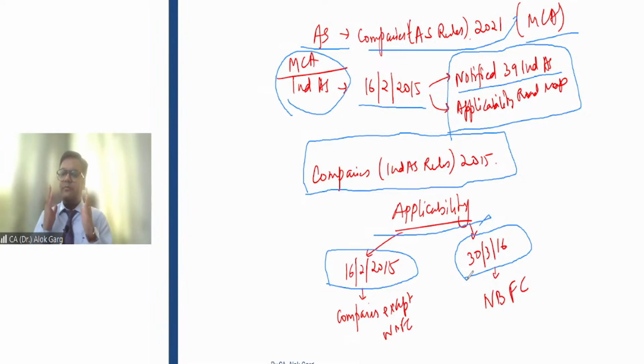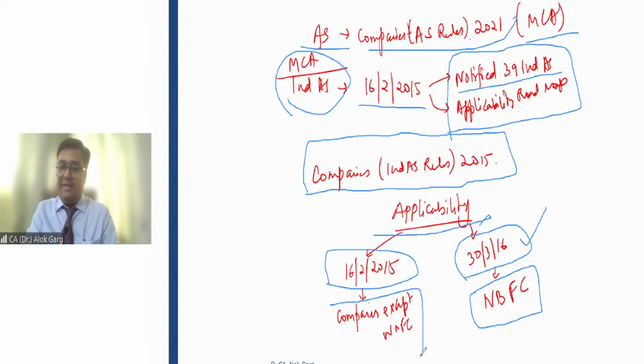Understood? So on 16 February 2015 notification, MCA notified the applicability roadmap for Indian companies, except NBFC companies. After 1 year, on 30th March 2016, MCA also notified the roadmap for applicability of Ind AS to NBFC companies. So let's discuss this roadmap for applicability of Ind AS.